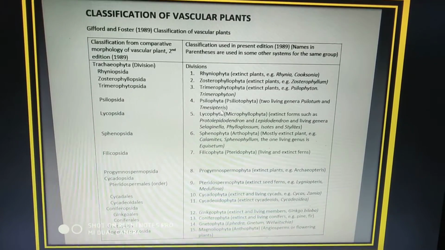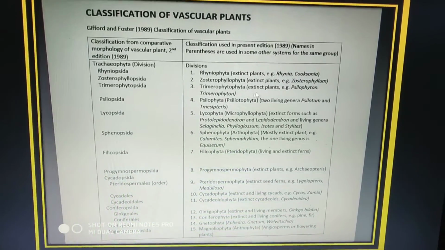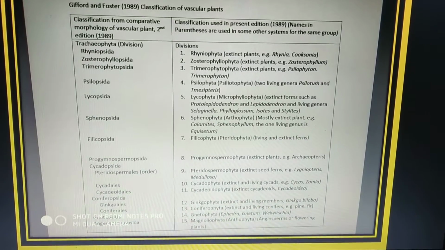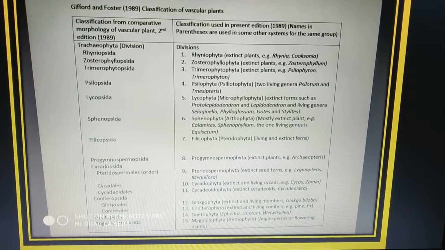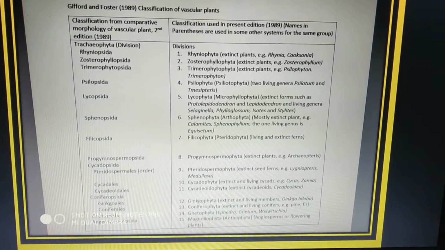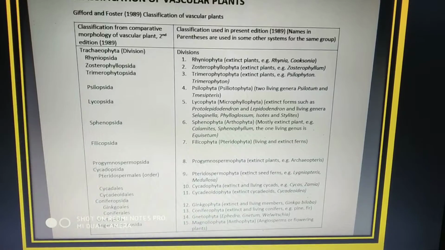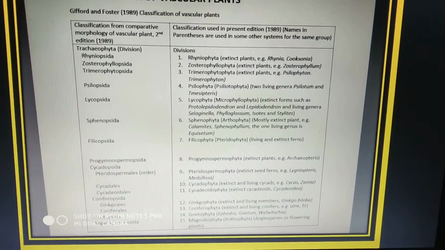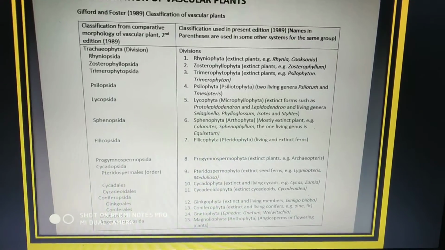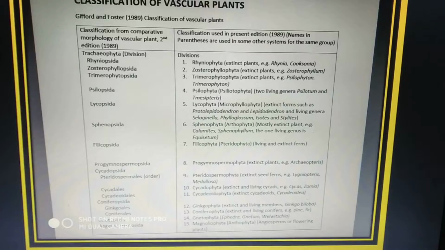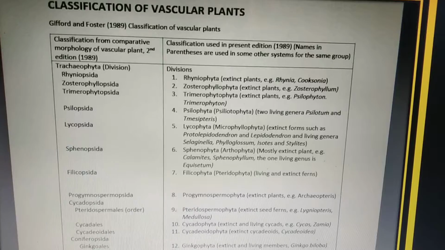The descriptions we will study further, and you should know that under Psilophyta, the two living genera are Psilotum and Tmesipteris. Then Lycophyta usually involves Selaginella. For Sphenophyta, there is Equisetum, and the Filicophyta has rather many living and extinct genera, which will come up later.